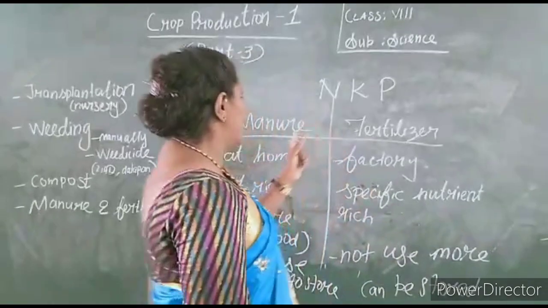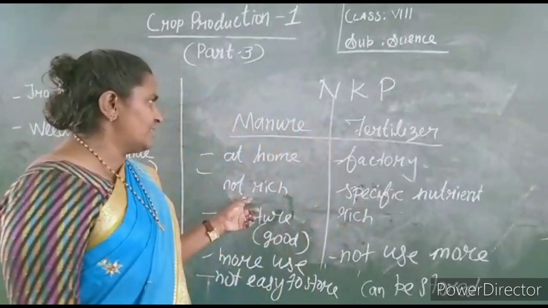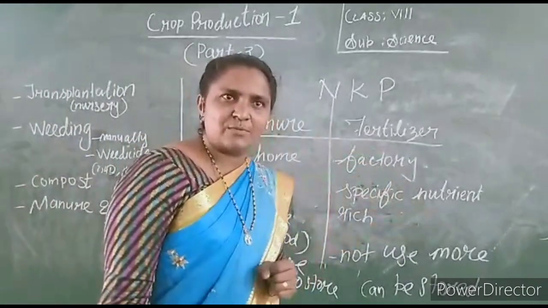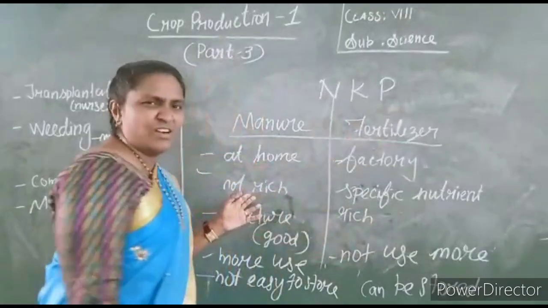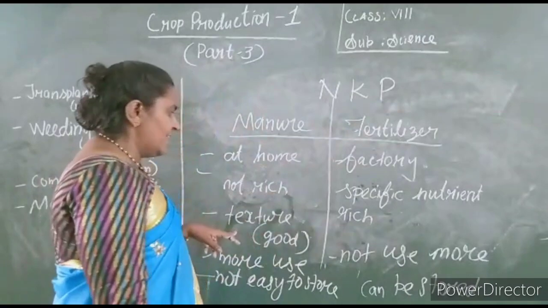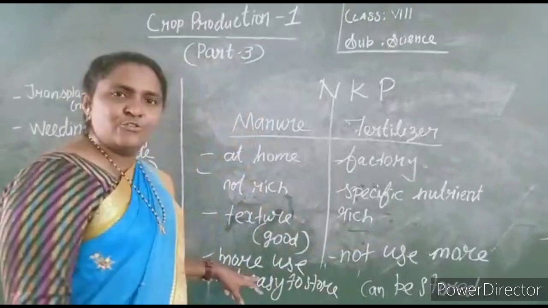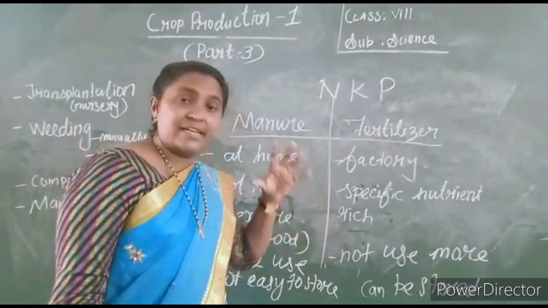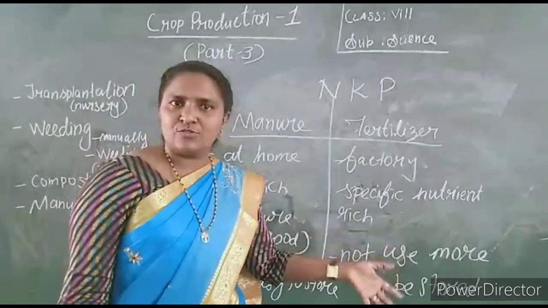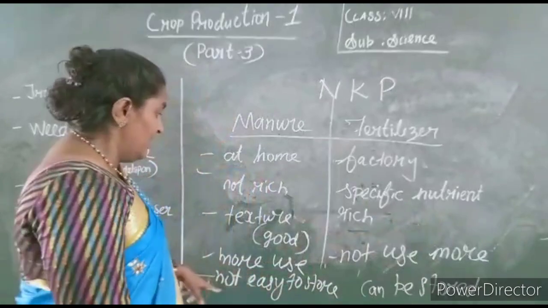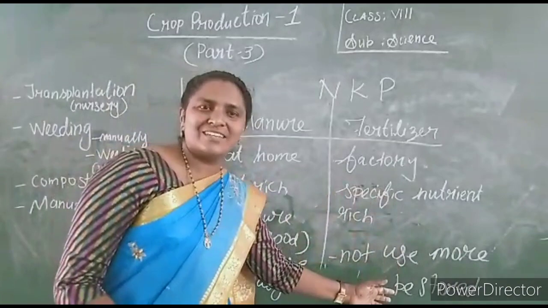These are the differences. First difference is we can prepare manure at home, fertilizer only in factory. Next, fertilizer is rich in specific substances like potassium and phosphorus. Manure is not rich in specific nutrients, and it brings good texture to the soil. We can use more manure. It does not cause any damage to the crops. We cannot use more fertilizer. It causes damage to the crop, soil, and water also. And manure is not easy to store. Fertilizer can be stored easily in a sack.